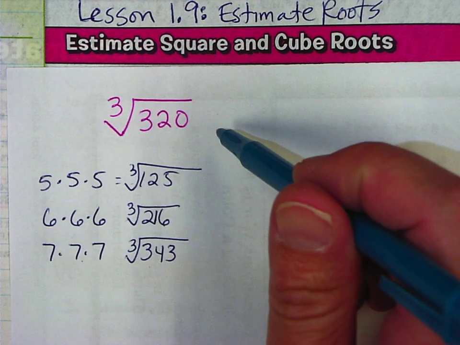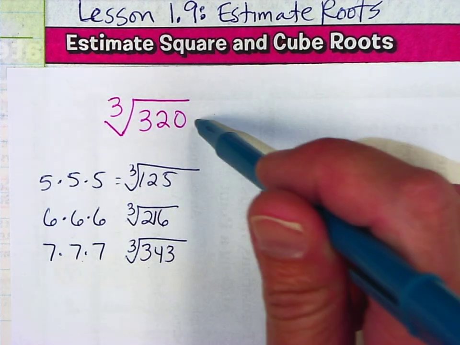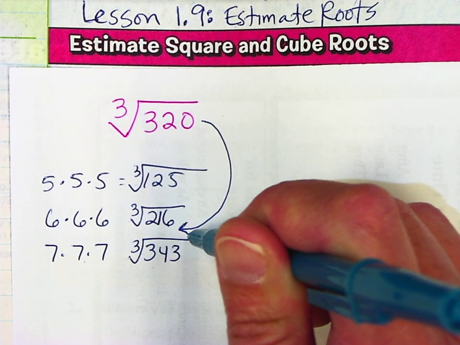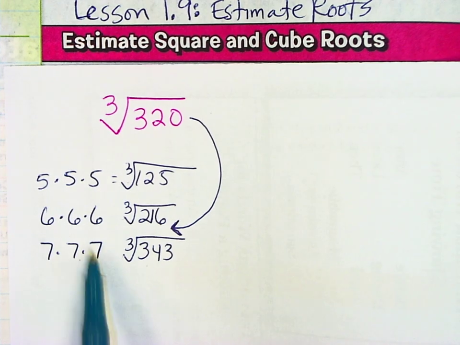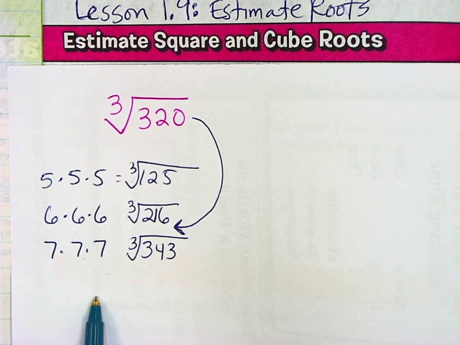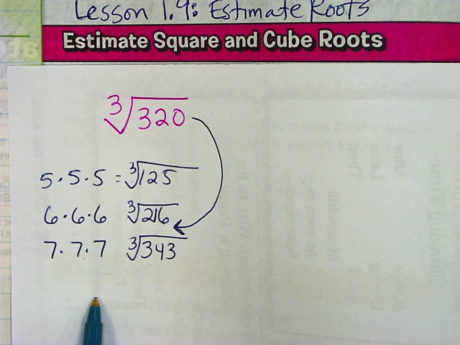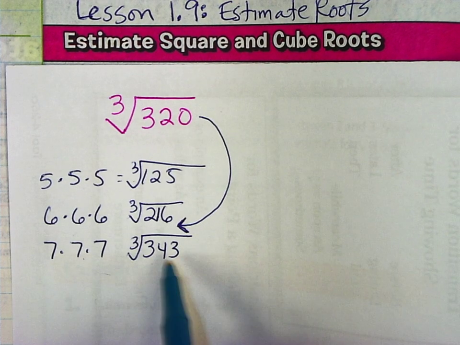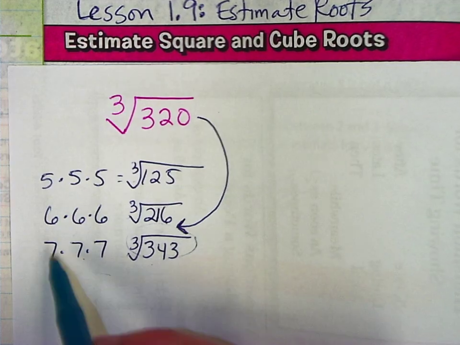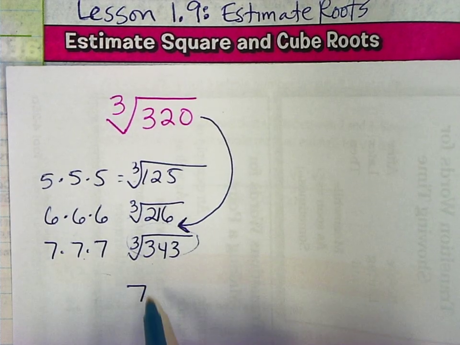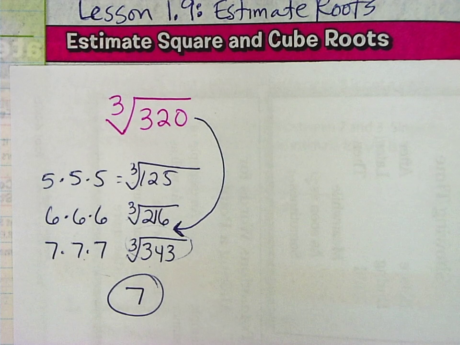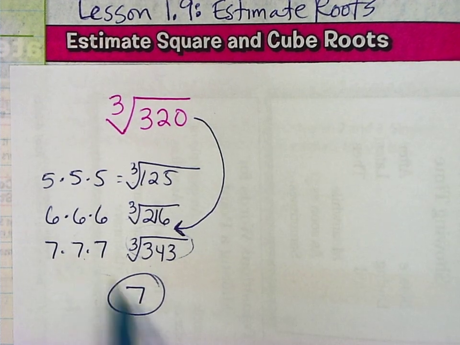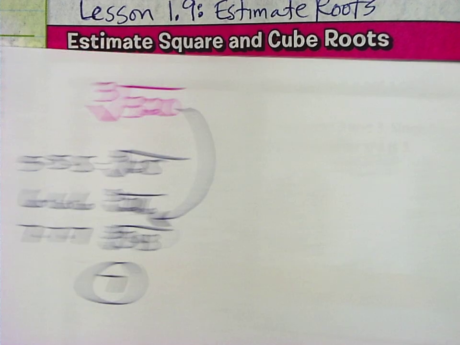And now let's check this. The cube root of 320 would fall in between these two, so it's in between 6 and 7. Now, which one would it be closer to? Well, it's closer actually to 343. So the best estimate is 7 for the cube root of 320. 320 is closer to this one than this one. So that's our estimate.